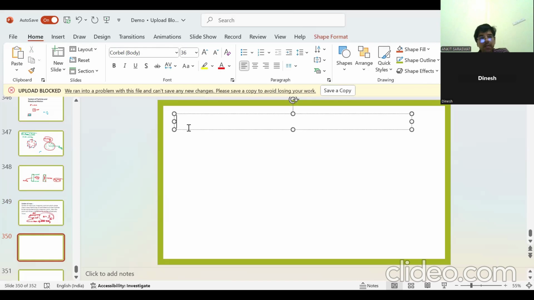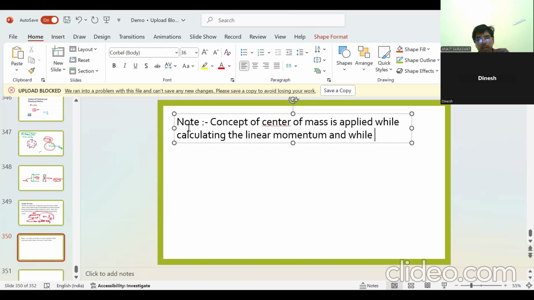The concept of center of mass is applied while calculating the linear momentum. It's just an application of the center of mass. And while calculating potential energy, you know, when I taught the potential energy concept, I did not use center of mass because at that time you were not familiar with the center of mass. Clear? We are using the center of mass concept in order to find the momentum and the potential energy calculation.